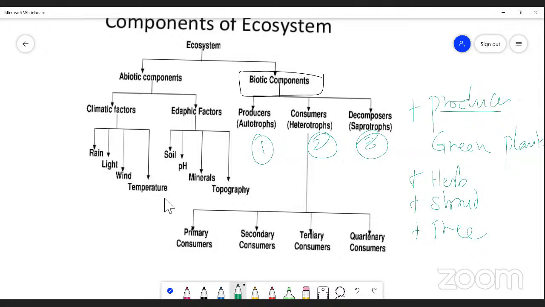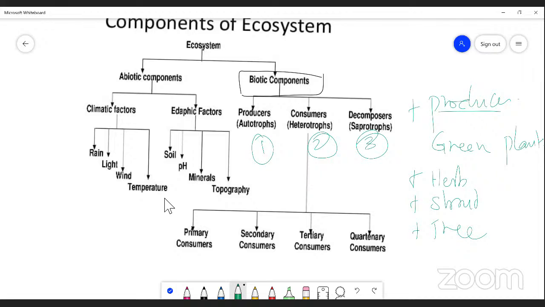Okay, we're talking about the consumer. Actually, a consumer is an organism that takes food from other living organisms. That is called heterotrophs. Some organisms are unable to synthesize their own food material, hence they have to take their food from other living organisms.